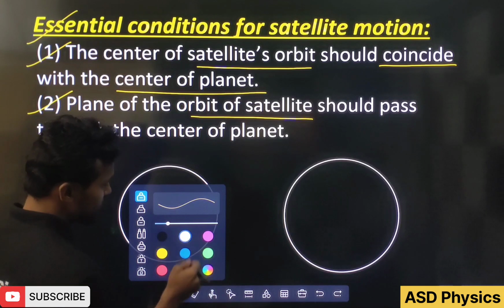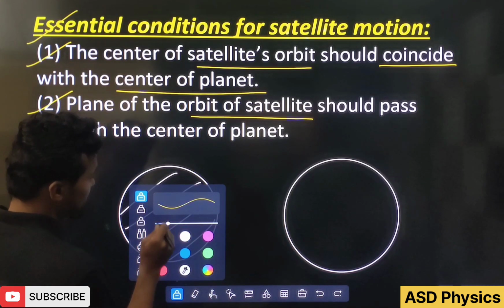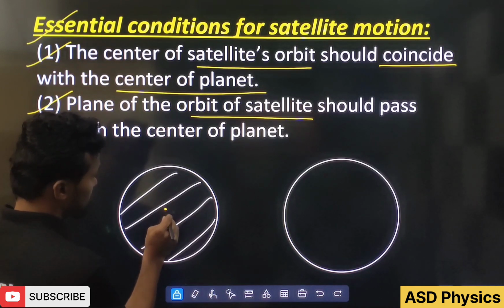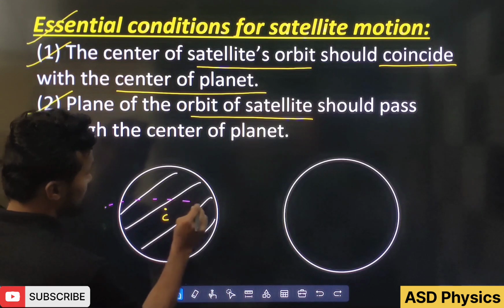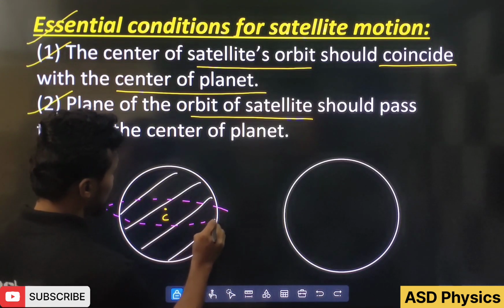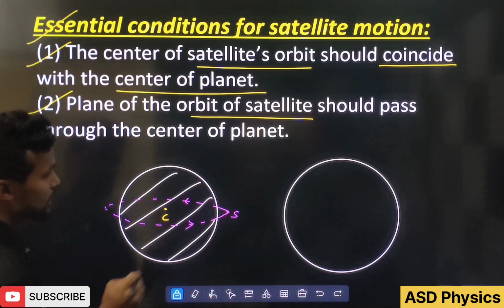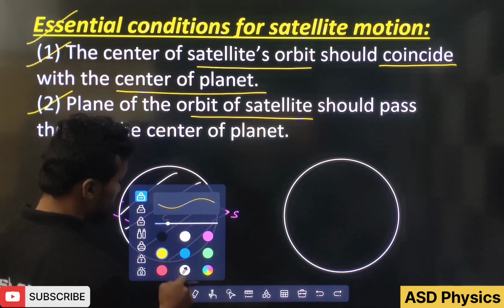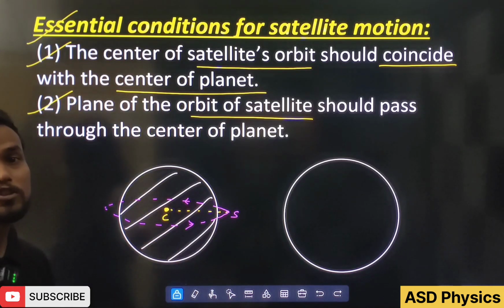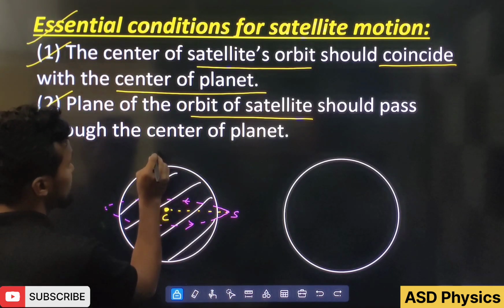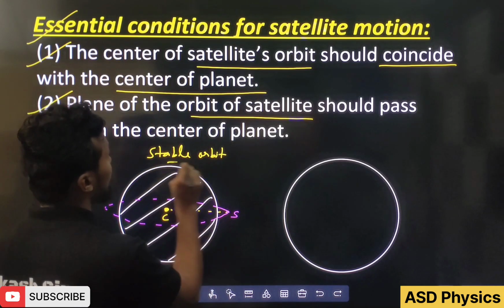Here I have taken a planet, and this planet has a center. If a satellite is revolving like this, then the center of the satellite orbit and the center of the planet are coinciding. That means this is which kind of orbit? This is the stable orbit.